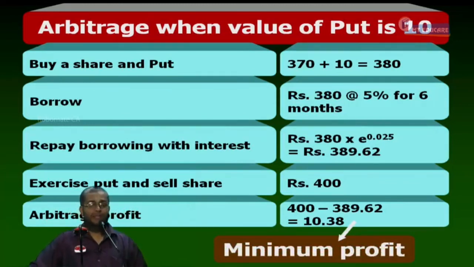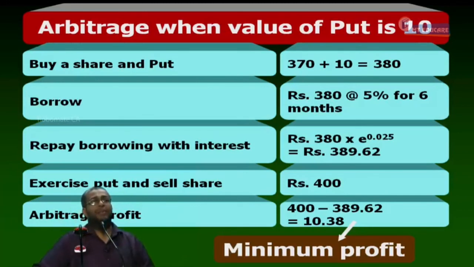Step 1: maximum value of put. Underline that.